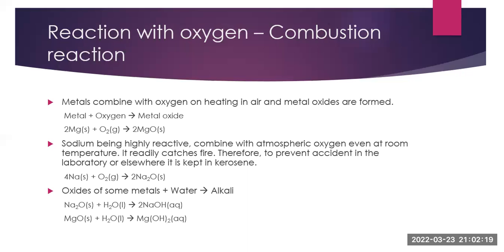Oxides of some metals plus water gives us alkali. Therefore, oxides of some metals are called alkali oxides. Examples: Na2O plus H2O gives us 2NaOH, which is sodium hydroxide, an alkali. MgO plus H2O gives us Mg(OH)2, which is again an alkali, that is magnesium hydroxide.